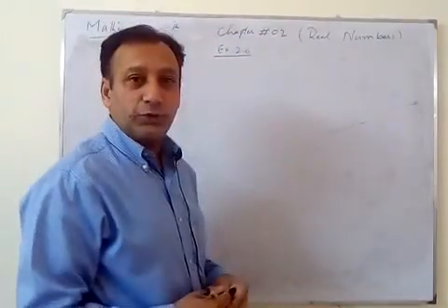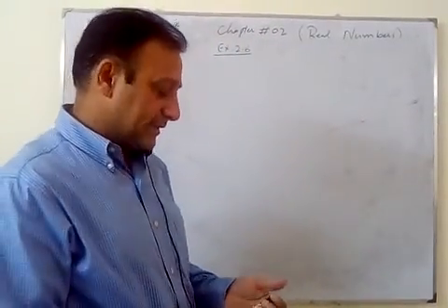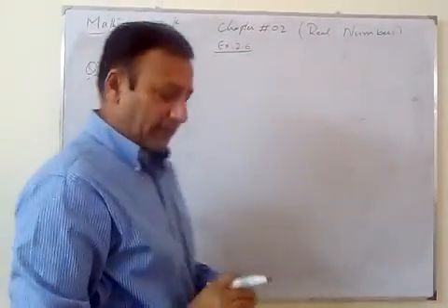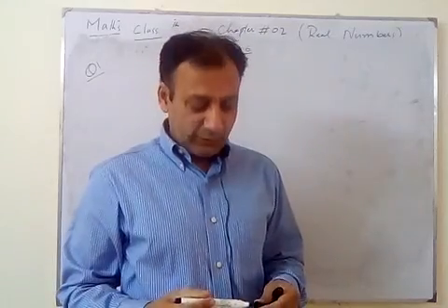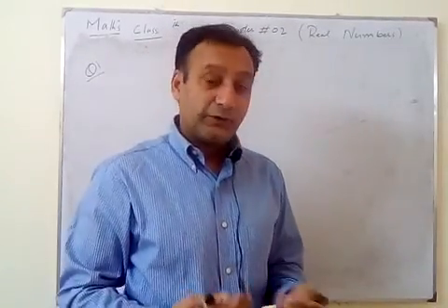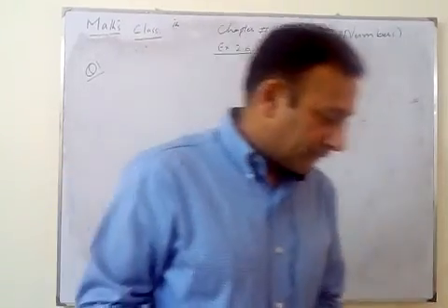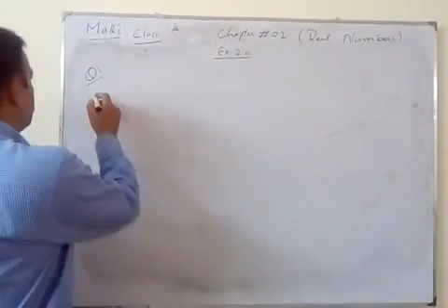Today we will start exercise 2.6. In this exercise, again the square root related questions. Numbers whose square root is not a perfect square, whose exact square root is not available. For example, square root of 2.